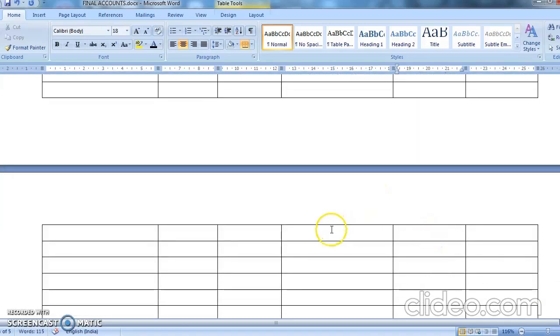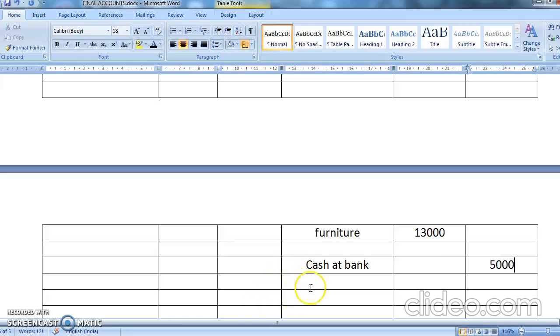Then you have furniture, which again has an adjustment. The furniture amount is 13,000. Yes, then you had cash at bank, 5,000.